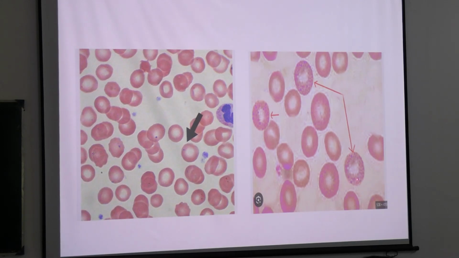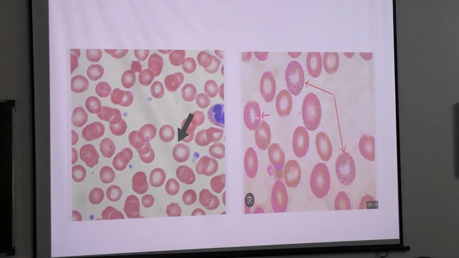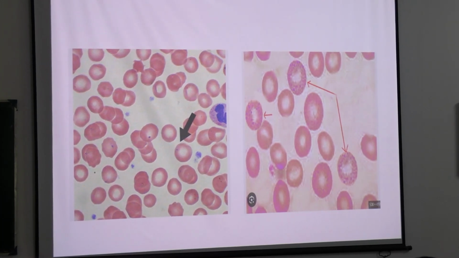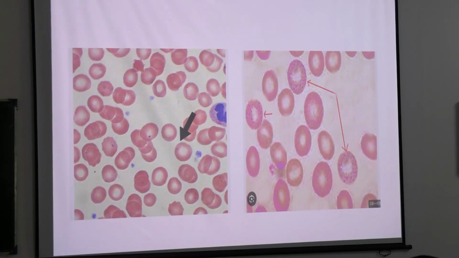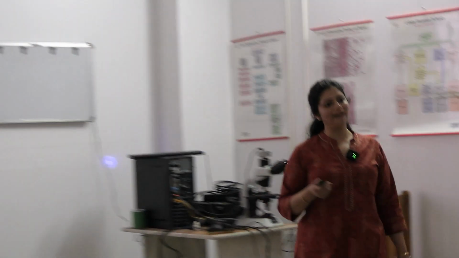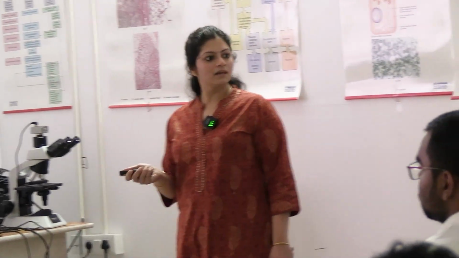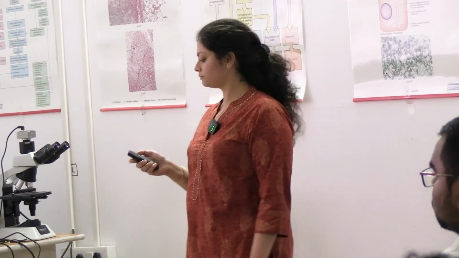And this is, you are seeing basophilic stippling. Basophilic stippling also can be seen in patients with these hemoglobinopathies. Basophilic stippling, what will you see? An RBC which is covered with these bluish dot granules. Okay, coarse basophilic stippling is seen in patients with lead poisoning, megaloblastic anemia. Okay, and sometimes you get it in these hemoglobinopathies.